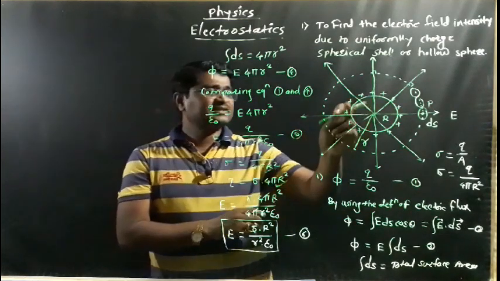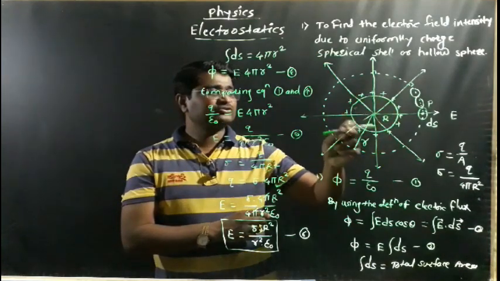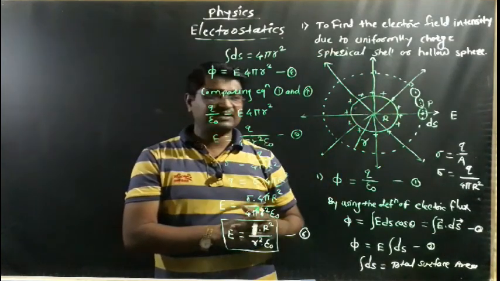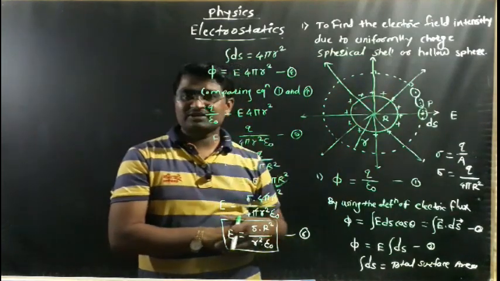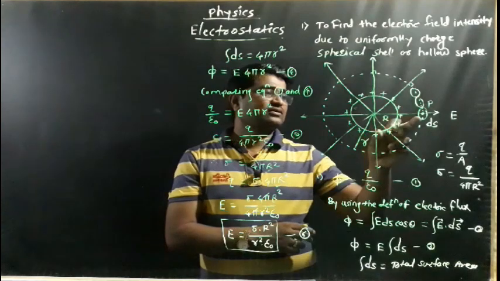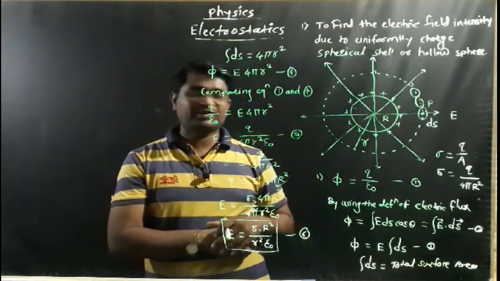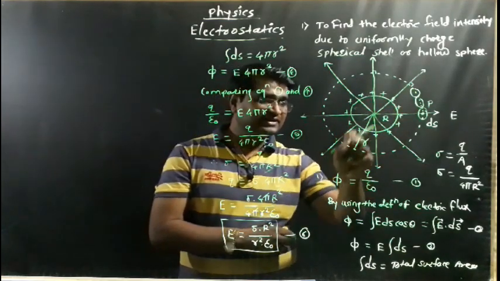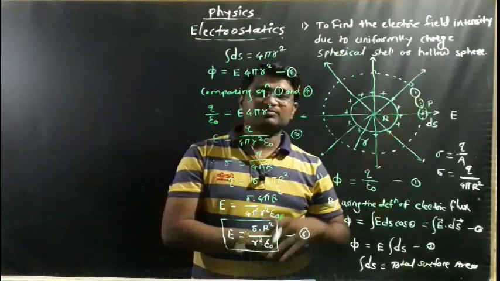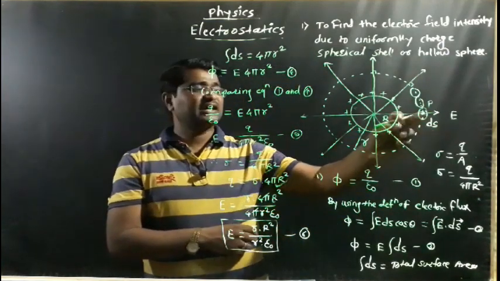Okay, consider a charge sphere of radius capital R. These total positive charges are deposited outside, and then the electric field is also produced in the outward direction. Consider any one point P. We find the electric field intensity at the point P. So we can draw the Gaussian sphere of radius small r, passing through the point P. Consider any one smallest area ds at the point P.